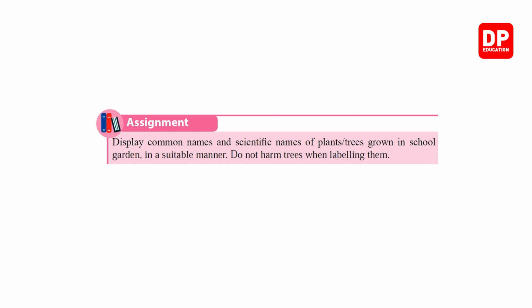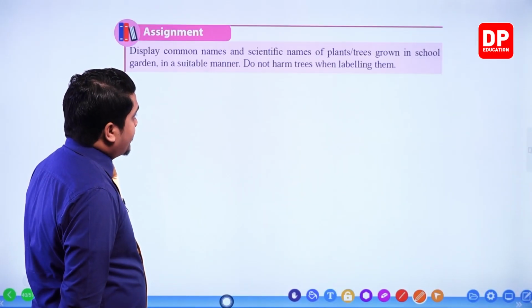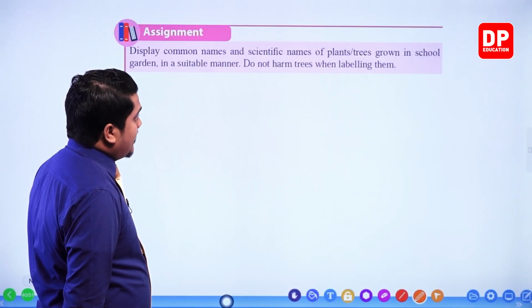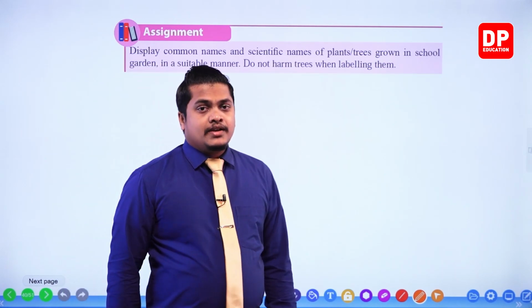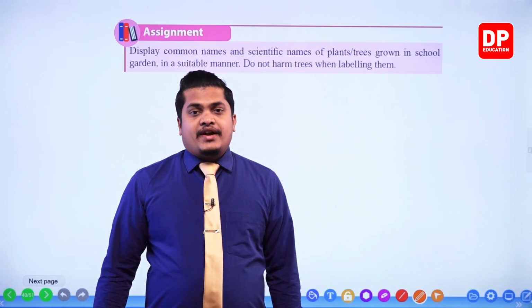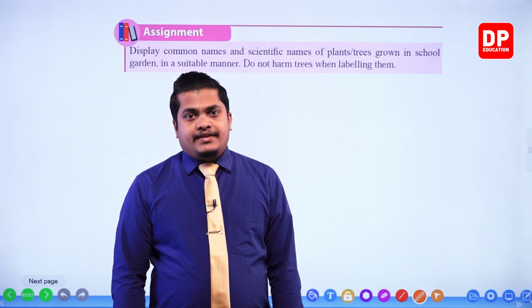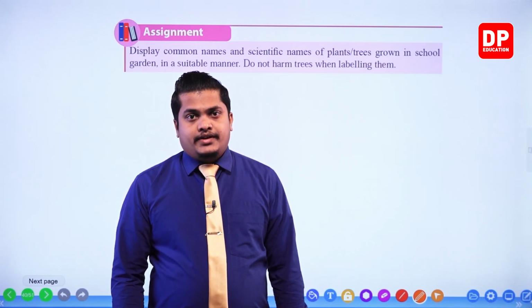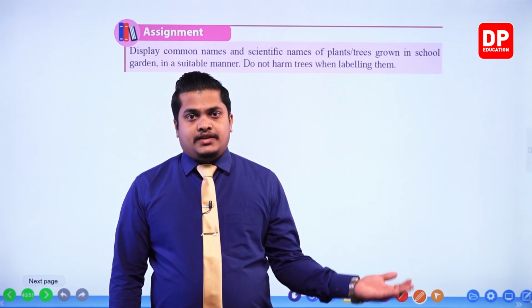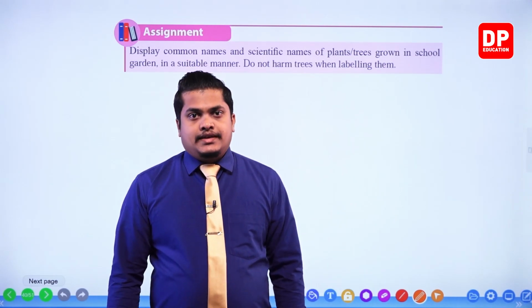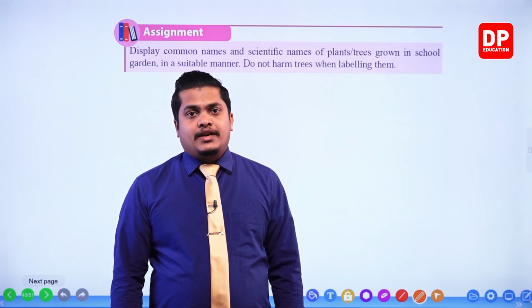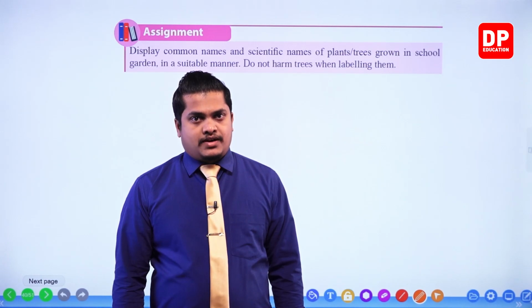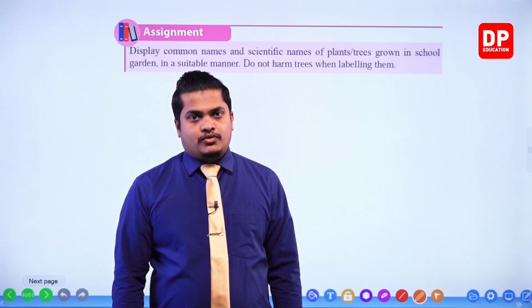Display common names and scientific names of plants or trees grown in your school in a suitable manner. Do not harm the trees when labeling them. So here, what you have to do in your school is identify what the plants are in your school garden. Then first of all, you have to find out the common name given for those plants.